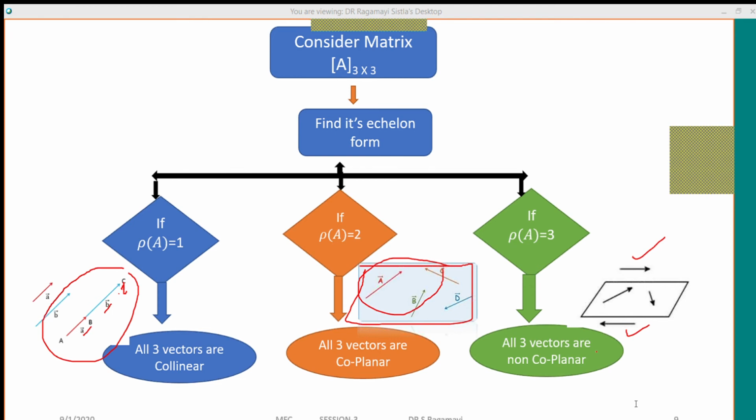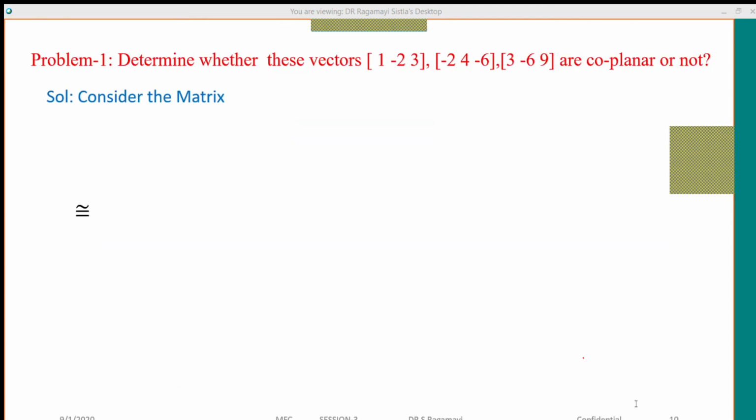Now, using this concept, determine whether these vectors are coplanar vectors or not. How can we do this problem? Imagine each one is a vector, like 1i minus 2j plus 3k. So these are the vectors, and I'm taking only the coefficients of the vectors.